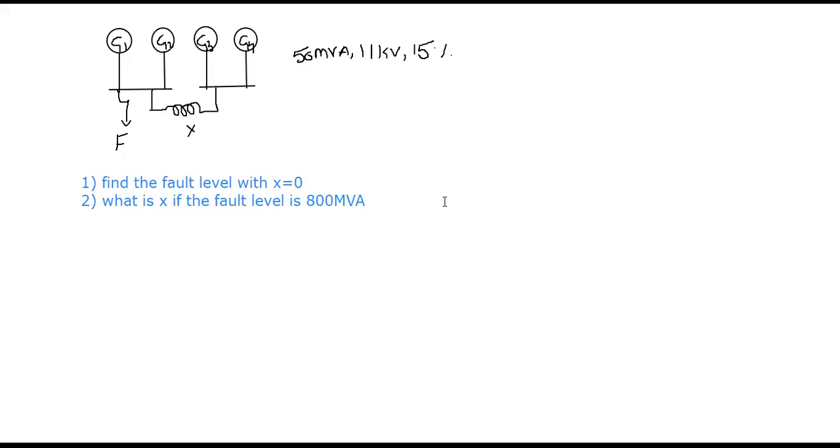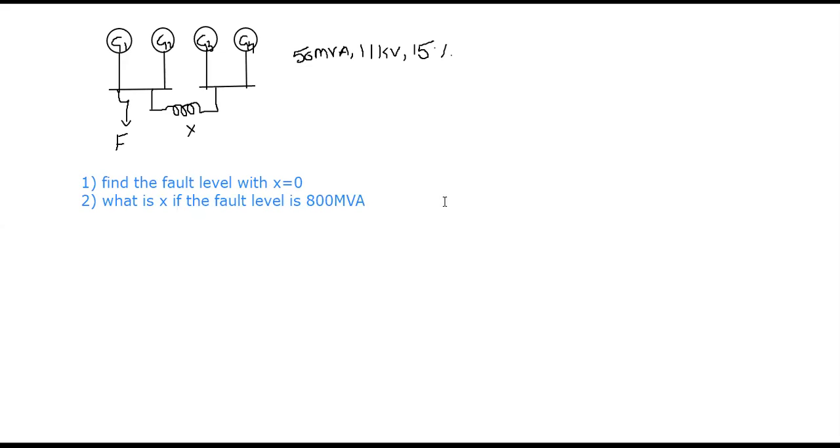Simple. Now I will give you some hint. You can solve this problem at your homes. First of all, in any problem, the single line diagram has been given, and you can convert that single line diagram to its equivalent circuit. The generator equivalent circuit is replaced with a voltage source in series with a reactance.